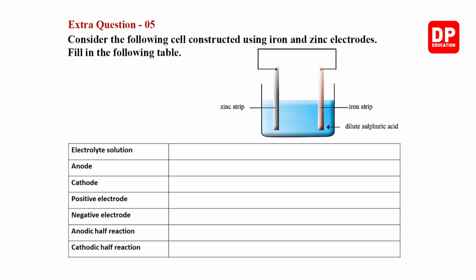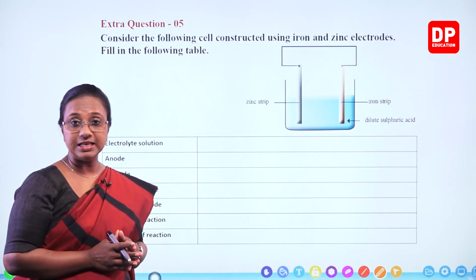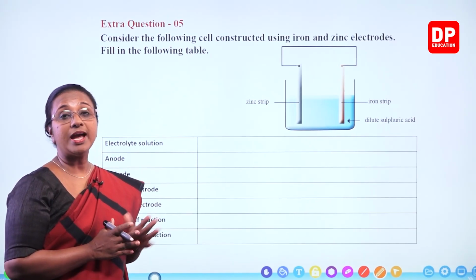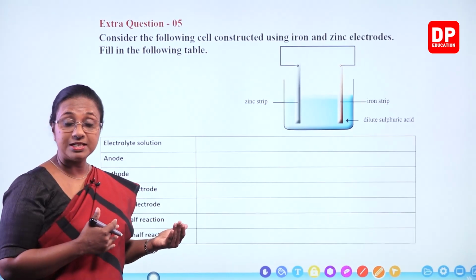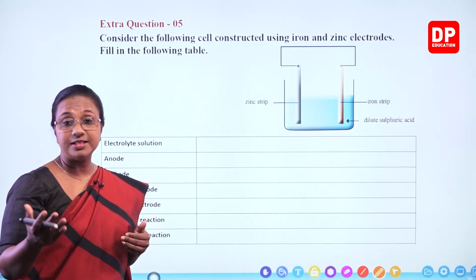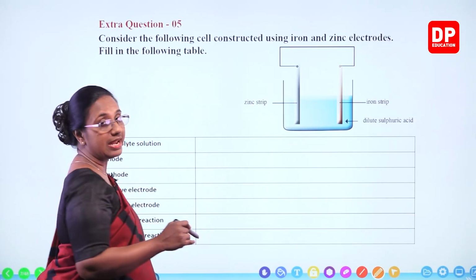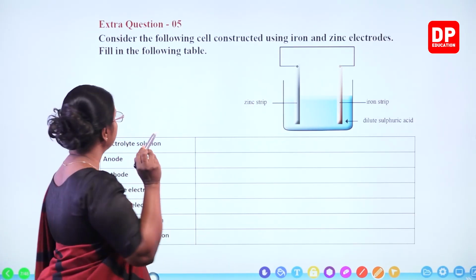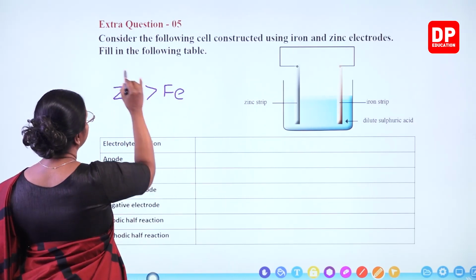Extra question 5. Consider the following cell constructed using iron and zinc electrodes. Fill in the following table. So here you have both iron and zinc. So you all know, students, when we look at the electrodes in an electrochemical cell, you should know which metal is more reactive in order to identify the anode and cathode. So when you take zinc strip and iron strip from the activity series, you all know, students, zinc is more reactive than iron.